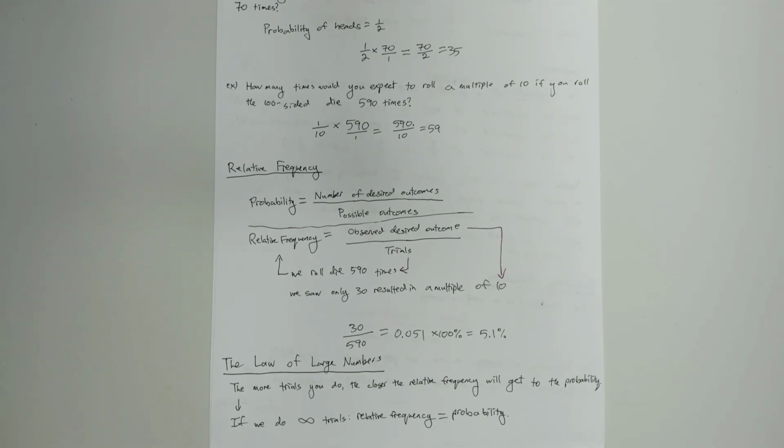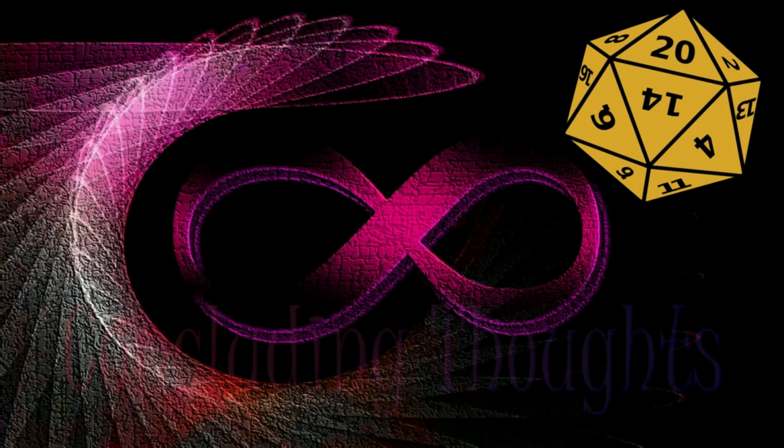But what this is saying is that the more and more trials I do, the relative frequency kind of starts losing its roughness. It starts losing its randomness and it starts converging. It starts kind of becoming this probability. That's the power of these really big numbers. That's the power of infinity. It starts removing this roughness. It starts removing this randomness from the situation and kind of settling it in on some sort of structure.